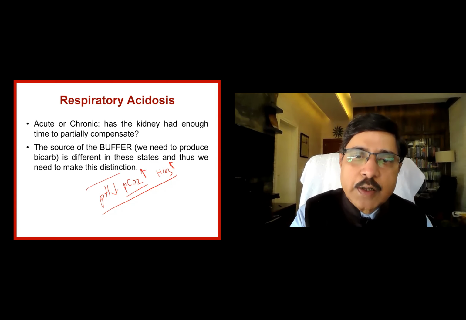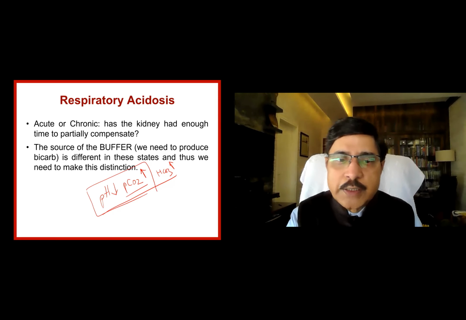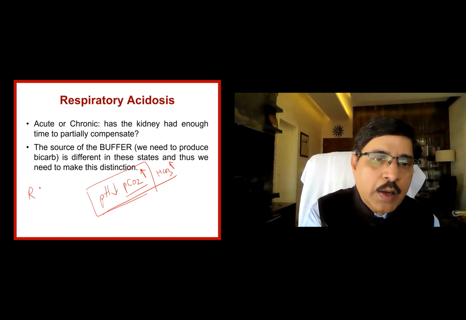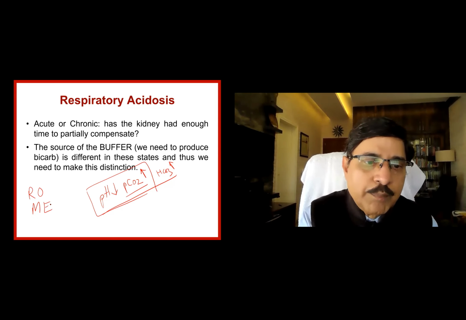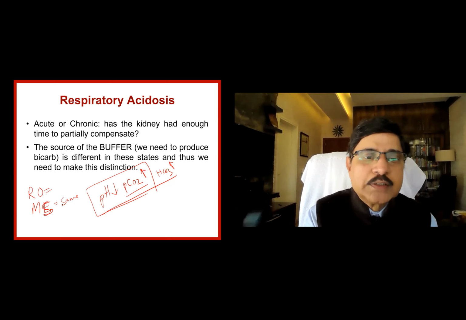So pH and the carbon dioxide are in the opposite direction. That is what is called the ROME. Respiratory opposite, metabolic equal, same side. Or ROMS also, the metabolic same side.